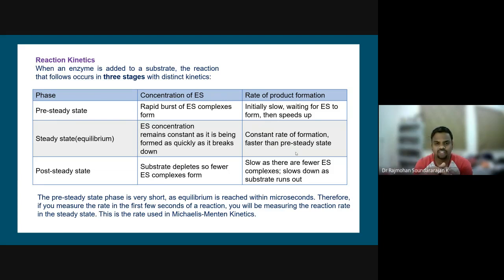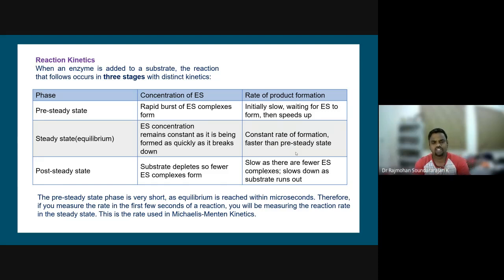Okay, and then there is the post steady state condition, which is due to depletion in the substrate concentration. So ES complex formation is decreasing, and the product formation also slows down. There are fewer intermediates, therefore there is no further forward reaction of these intermediates to form the product. So that's what takes place in the post steady state.